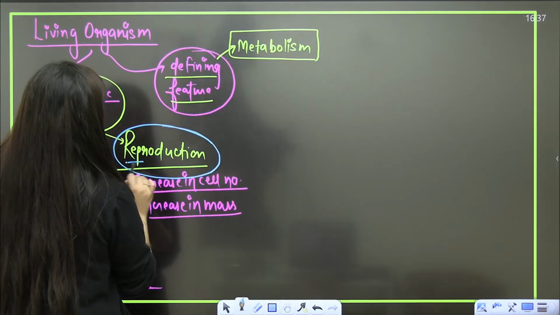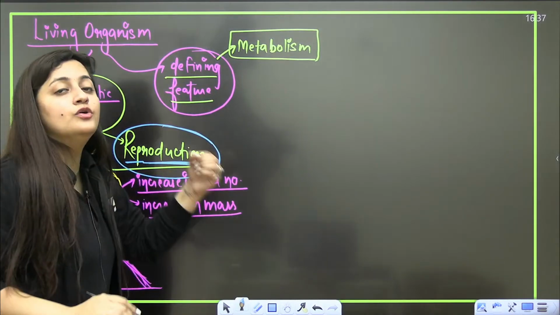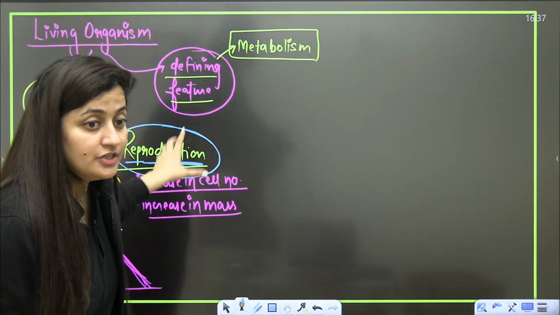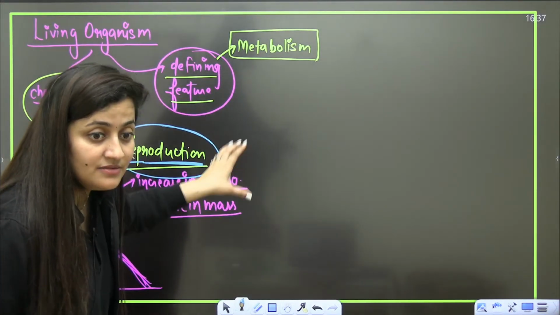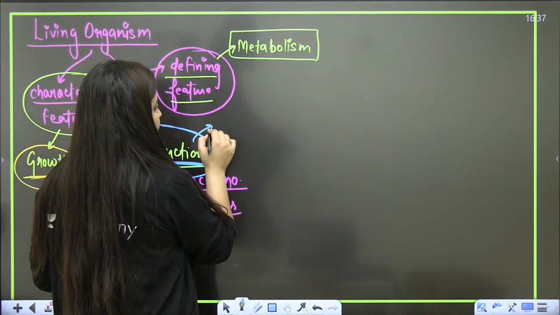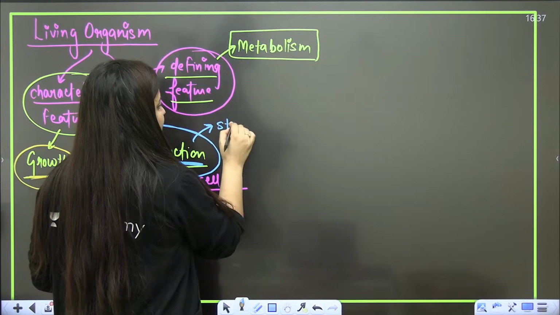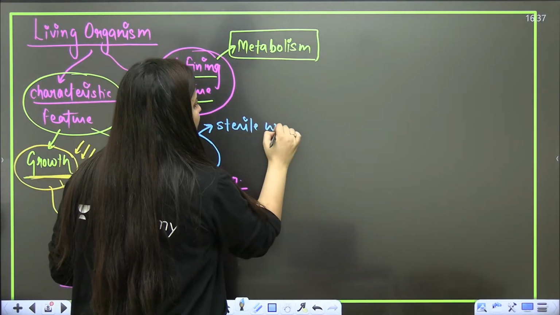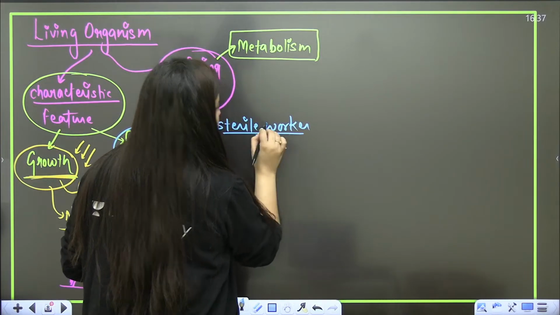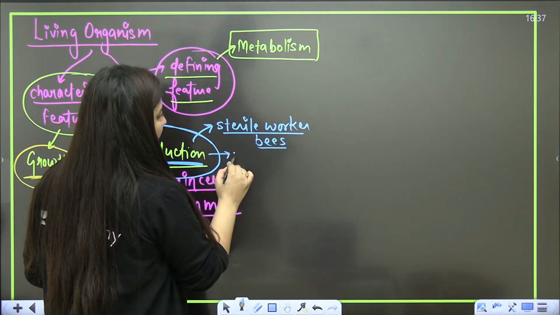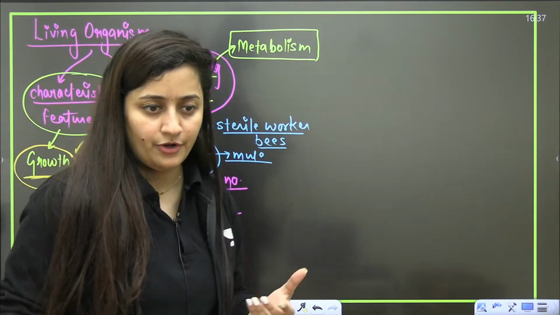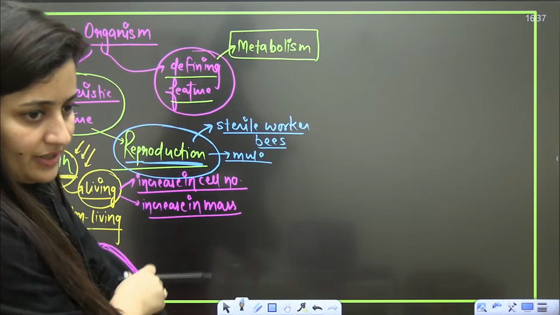Now reproduction, to reproduce, right? It is also a characteristic feature because there are still some living organisms which don't reproduce. You can take the example of sterile worker bees. Other than that, the mule. Right? There are some living organisms which do not reproduce. So that is why it is not a defining property.